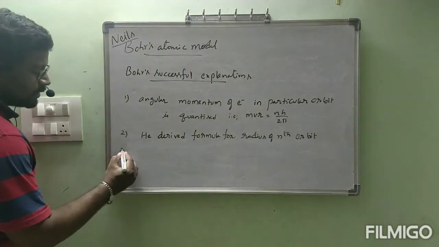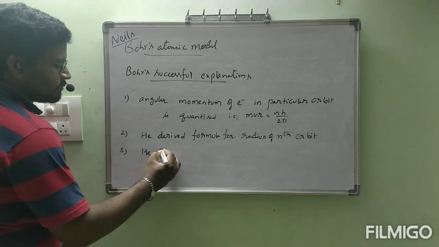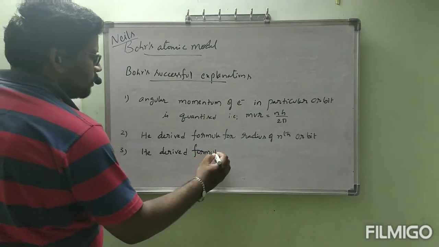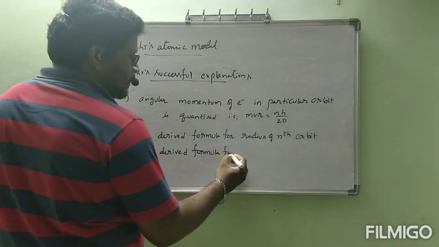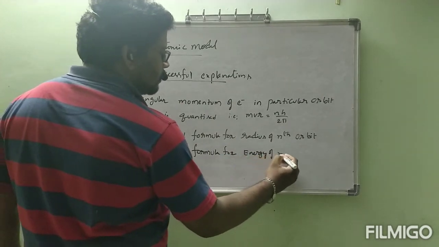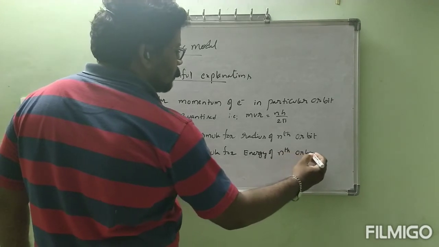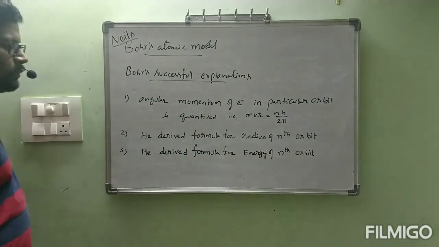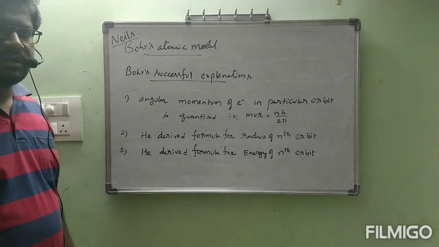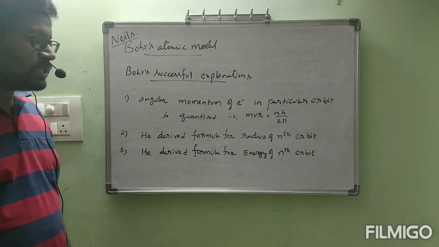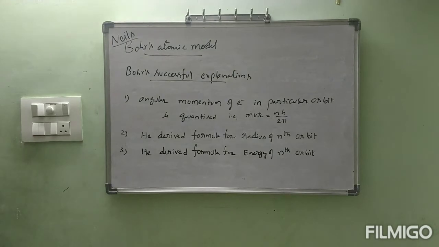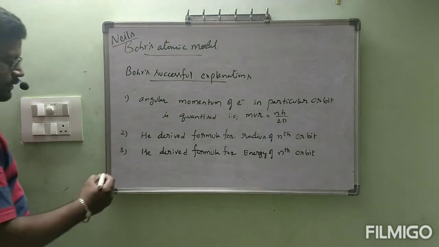Next, third one: he derived formula for energy of nth orbit. What is the energy of the electron present in a particular nth orbit? That formula was also given by Niels Bohr.